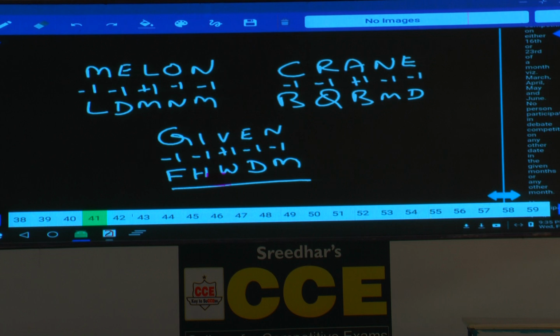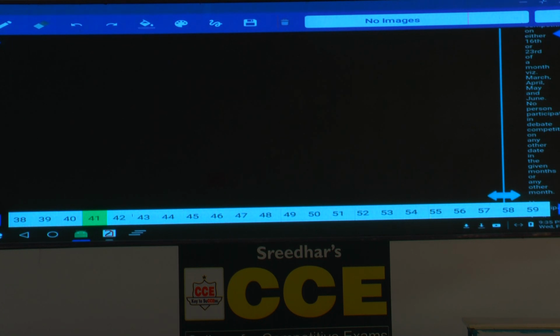Then question number 32. Surnan correctly remembers that Rahul had more candies than 31 but less than 37. More than 31, less than 37, that means in between 31 and 37: 32, 33, 34, 35, 36. Hence we have 5 different possibilities. And Mahesh correctly remembered that the number of candies Rahul had was more than 33.